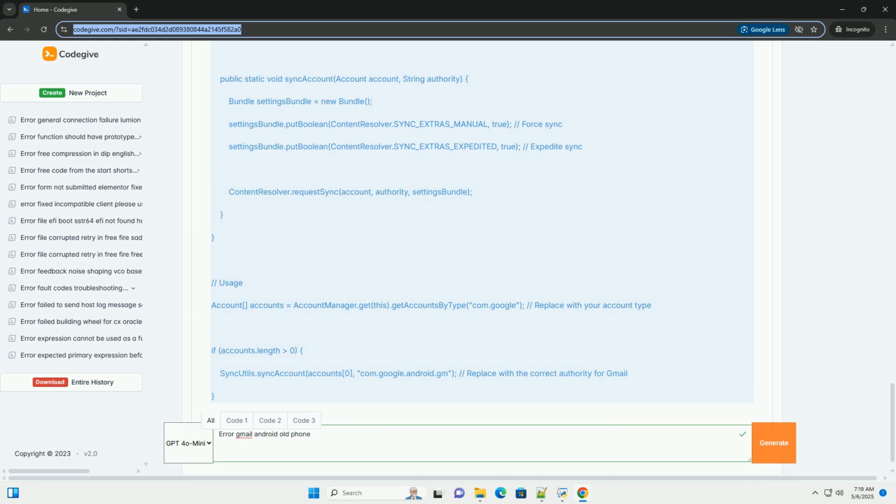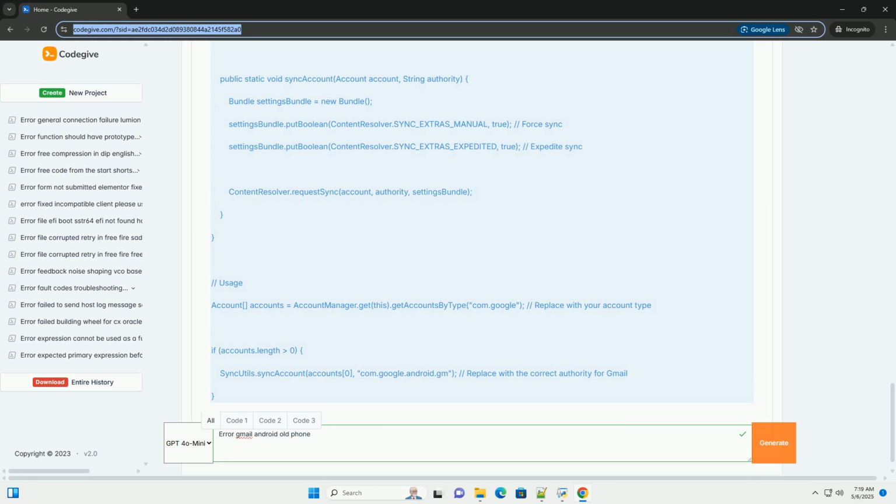Check for account errors. Sometimes, there's a general account error. In Settings, Accounts, Google, your account, look for any error messages or sync issues. Tap on the account and see if there's a Sync Now option to force a manual sync. If you see an error, try removing and re-adding the account as described above.